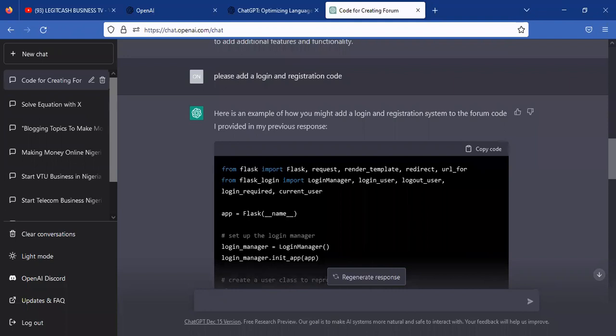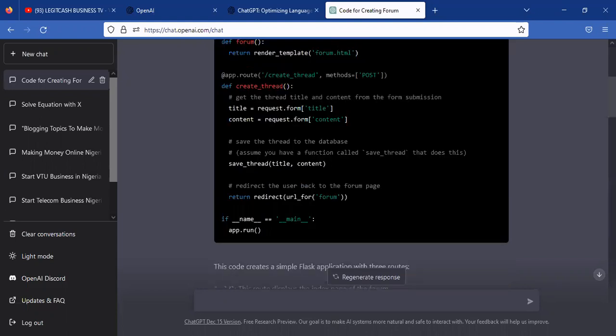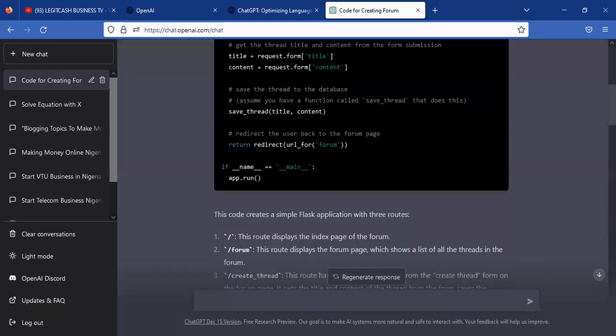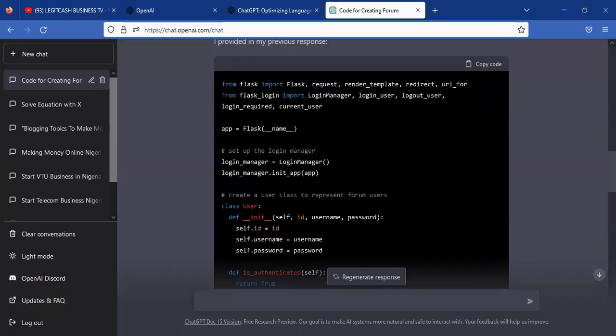You can see that here is an example of how you might add a login and registration system to the forum code I provided in my previous response. Ordinarily, if you're a developer, all you have to do is click copy code. You can just go and paste it where you want.